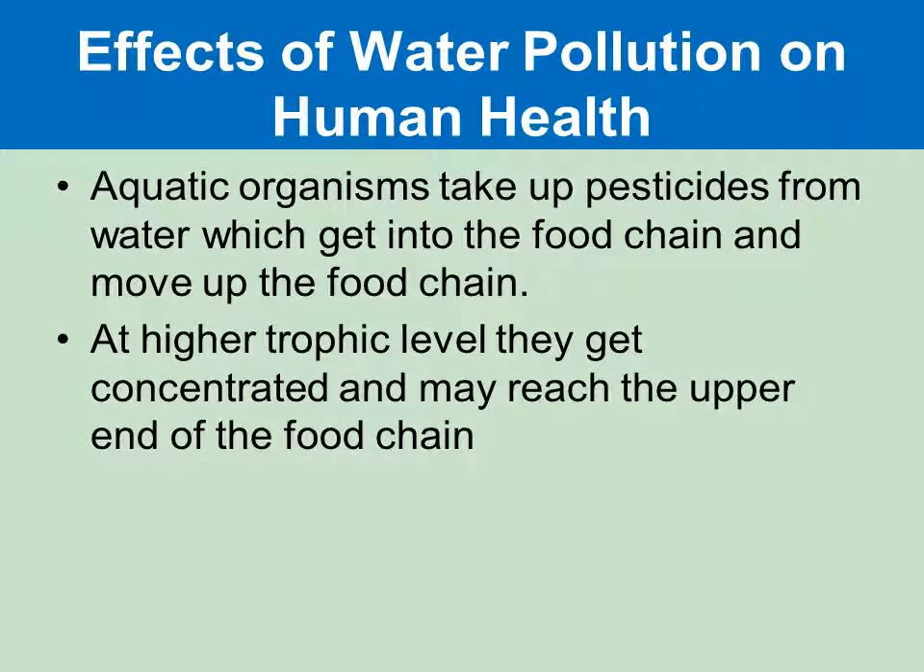And the aquatic organisms will take up the pesticides from the water, which get into the food chain and move up the food chain. So all the organisms present in the food chain get affected. At higher trophic levels, they get concentrated and may reach the upper end of the food chain. So the entire food chain will be affected, and it results in an unbalanced ecosystem.